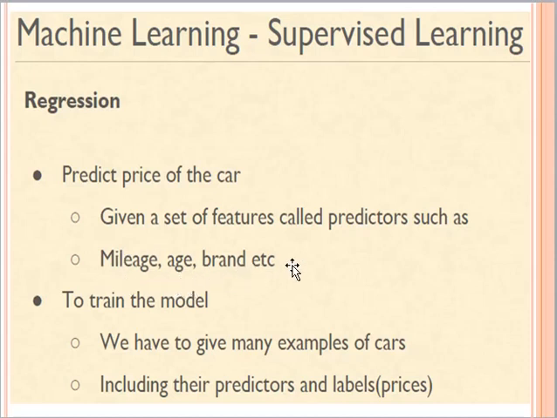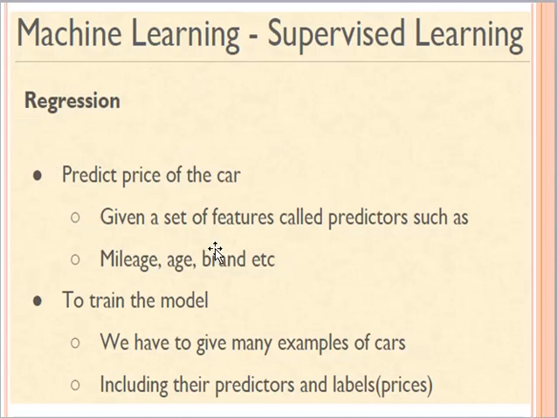Depending upon the problem or application, my predictors will vary. If I am developing a weather application, maybe my predictors will be temperature and this kind of variables. These predictors are a set of features which we already know, and on the basis of these we predict the value of an unknown entity under a regression problem.